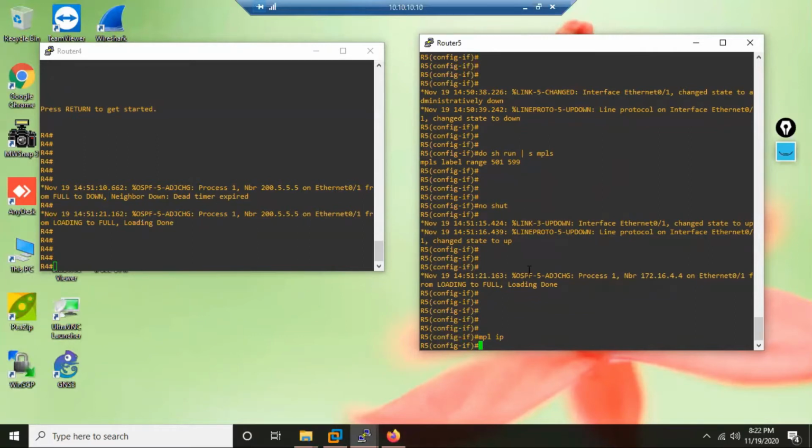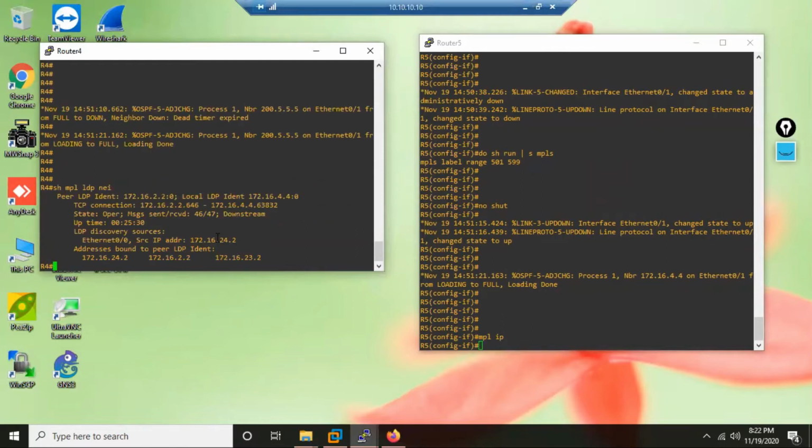How to solve this now? Again, the problem. Show mpls ldp neighbor. Again, only one neighbor. R4 and R5 will never form neighborship now. So what was the solution? Advertise whatever router ID R5 has selected, that IP must be reachable. Make it reachable to R4. How? By advertising into IGP. But that was the first solution.